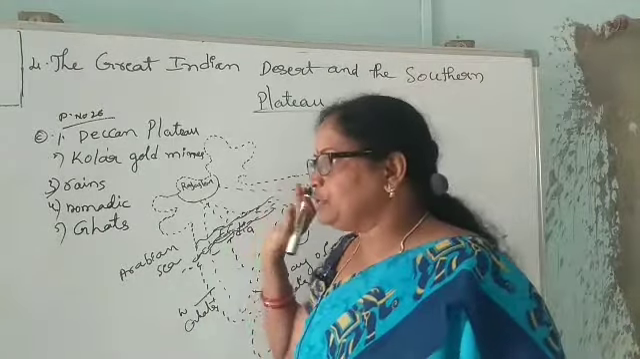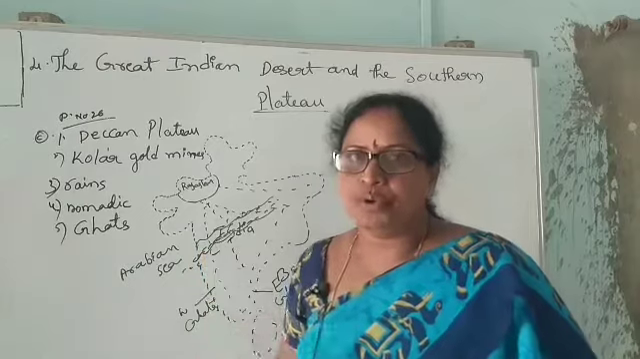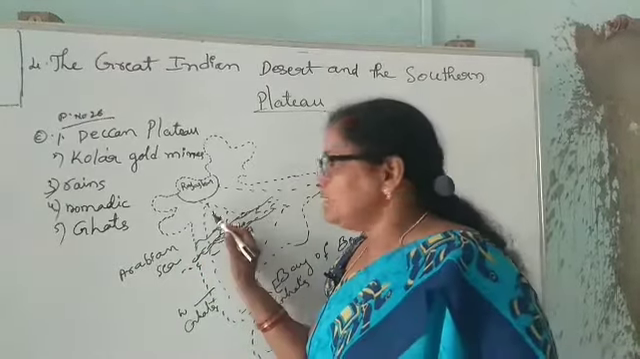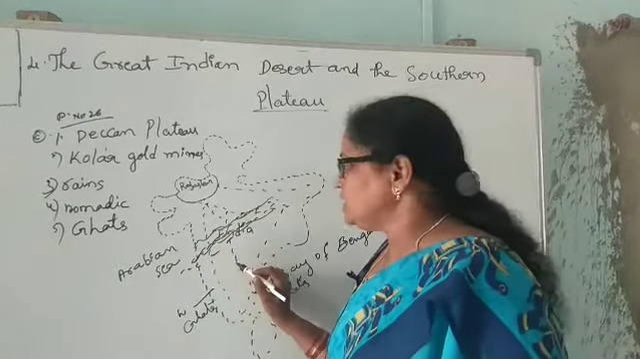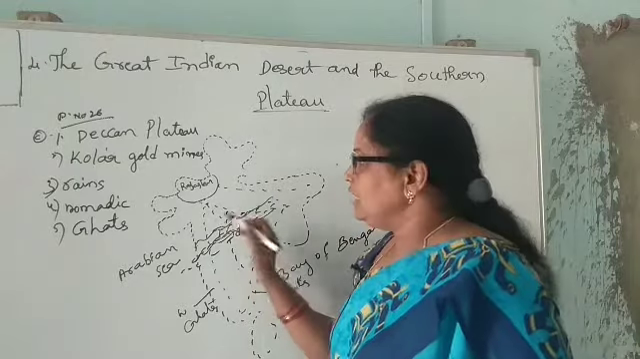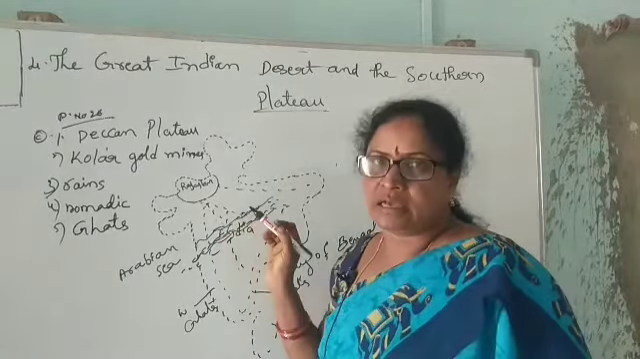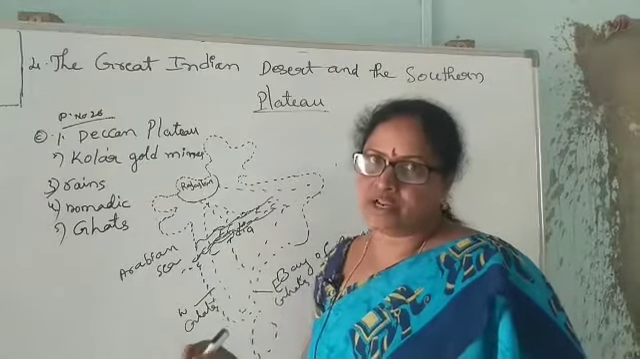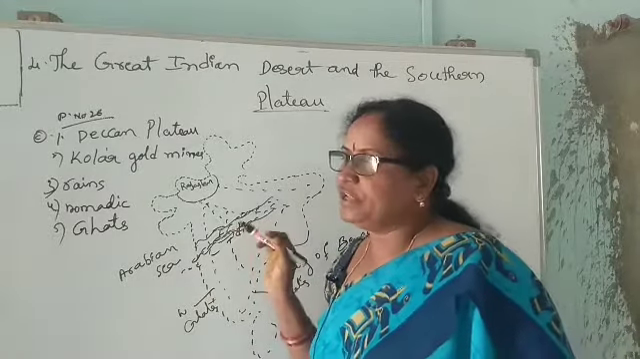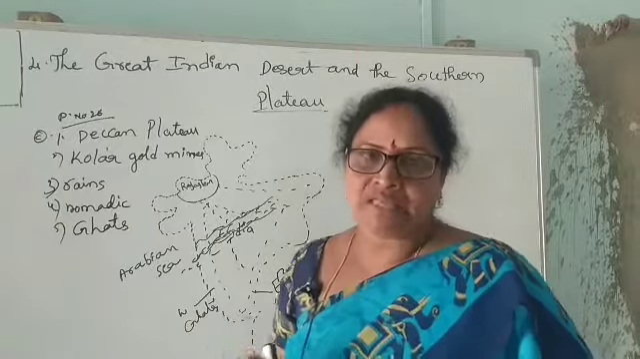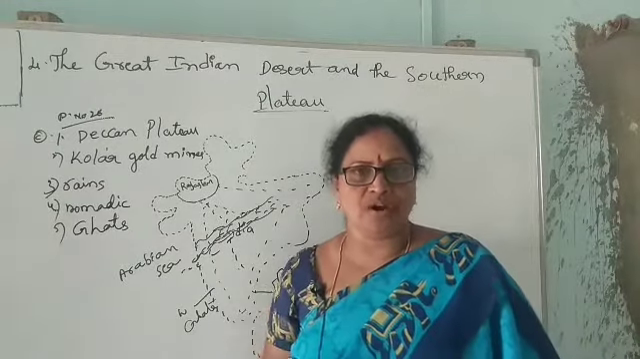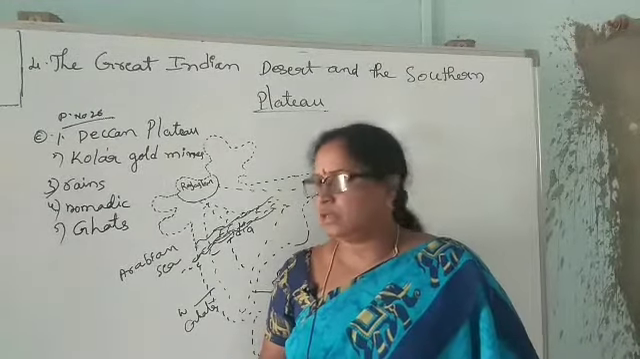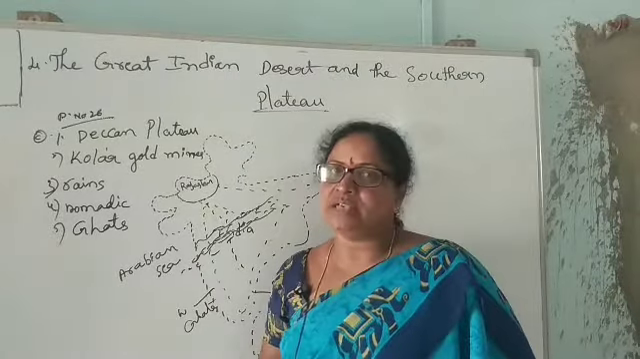And the southern plateau has been divided into two by the Narmada river. One is the Central Highland and one more is the Deccan Plateau. The Central Highland consists of the Malwa Plateau and the Chota Nagpur Plateau. Malwa Plateau is very rich in black soil. It is very good for growing groundnut, sugarcane as well as oilseeds.